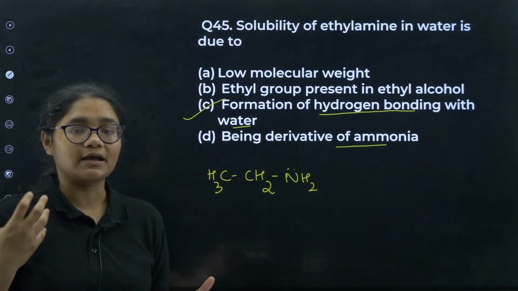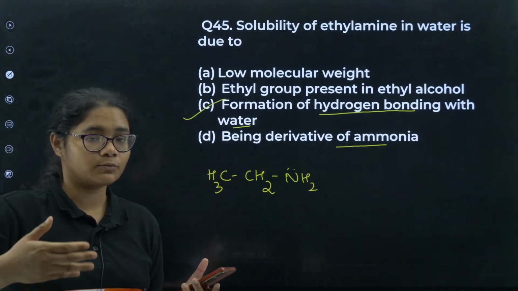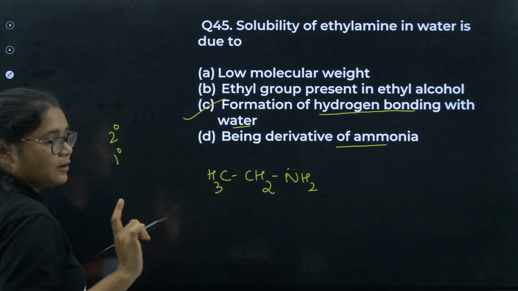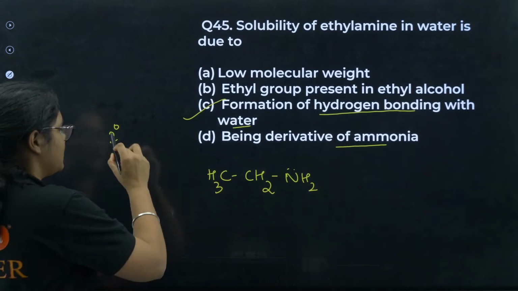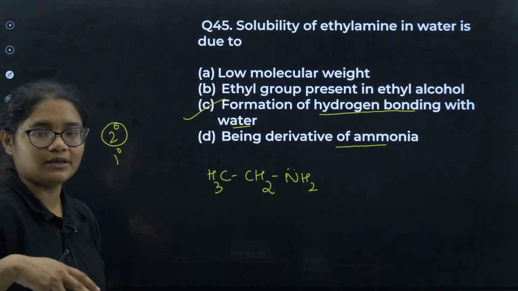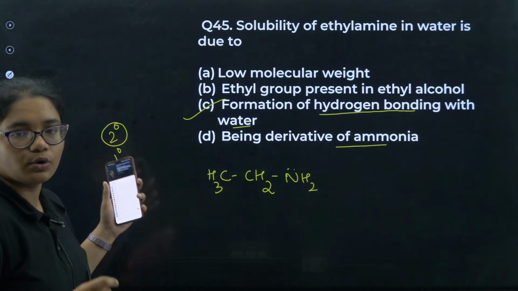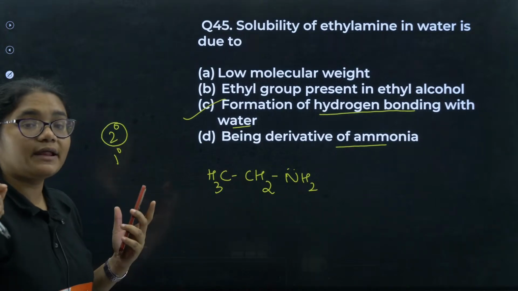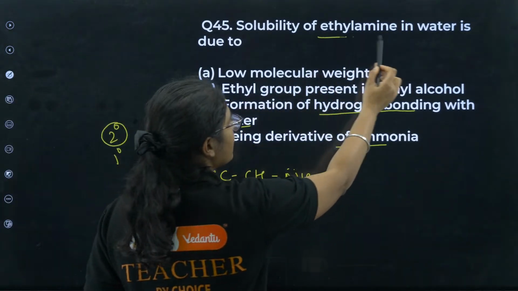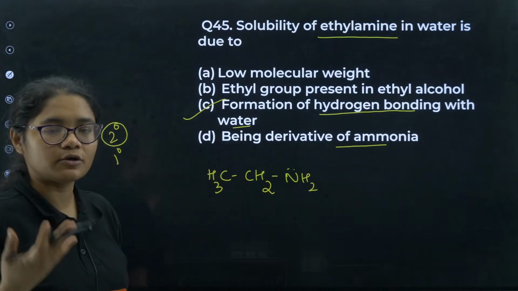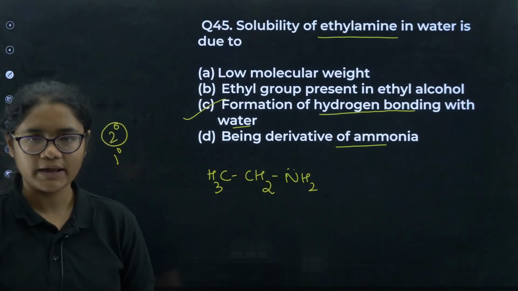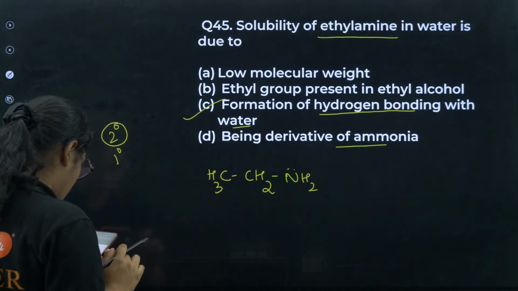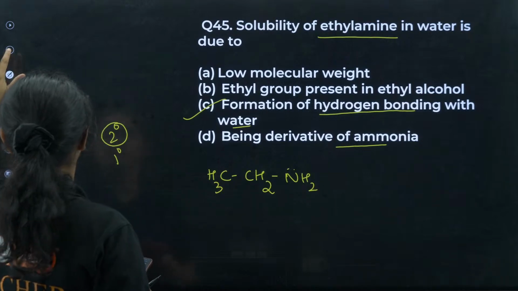Now when it is compared, why the solubility of one is more, one is less. For example, the question is like secondary amine is given and primary amine is given. Now the question is why secondary amine is less soluble than primary amine. Answer can be due to the high molecular weight or the high hydrophobic part. But when it is asked about only one compound, why is ethylamine soluble in water? It is always due to hydrogen bonding. Clear? So now moving to the next question number 44.